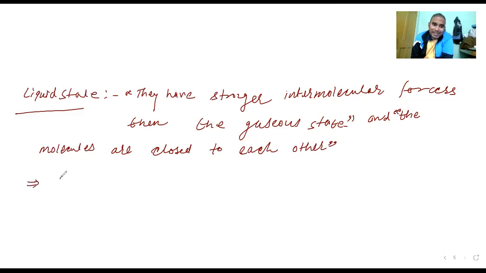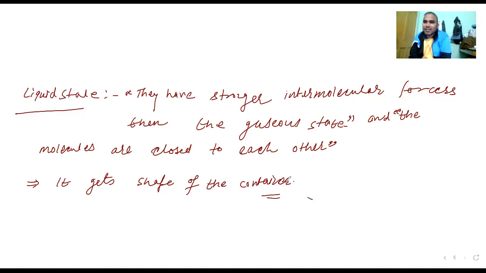Second point, it gets the shape of the container. This is an important point. Why does it get the shape of the container? Because it has no strong force of attraction that can fix the atoms together. This holding power is less. So that is what is happening because of the weak hydrogen bonding. Wherever you are keeping it, it is going to take the shape of that container. So it gets the shape of the container.